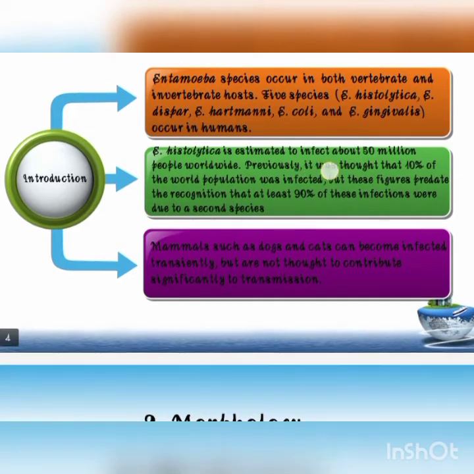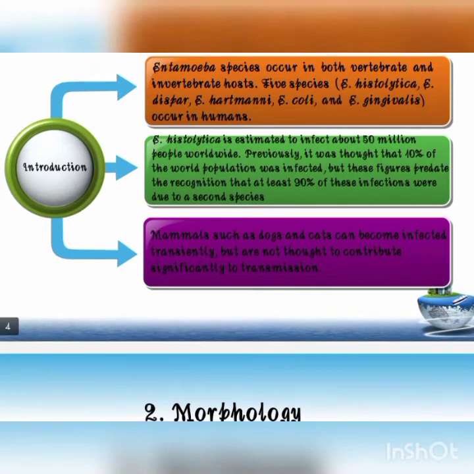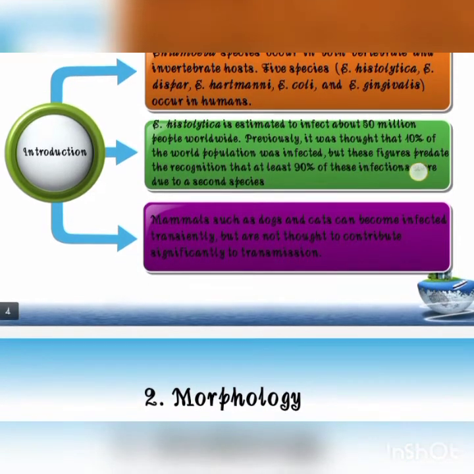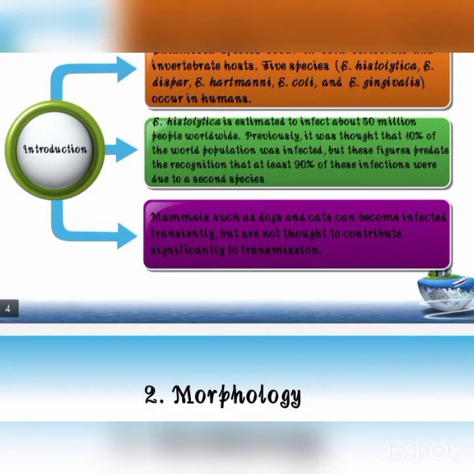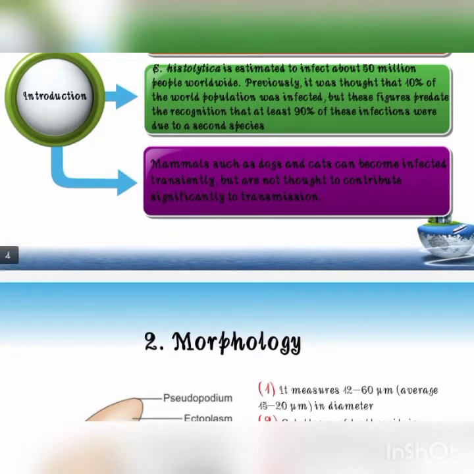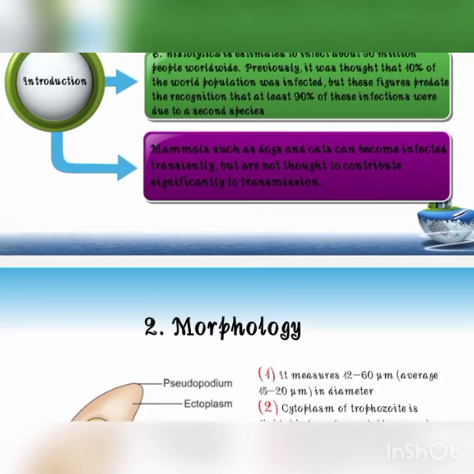Previously it was thought that only 10% of the world population was infected, but these figures predate the recognition that at least 90% of these infections were due to a second species. Mammals such as dogs and cats can become infected transiently but are not thought to contribute significantly to the transmission. So this genus Entamoeba is causing diarrhea, dysentery and also liver abscess.